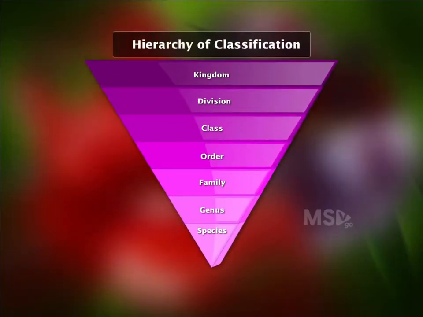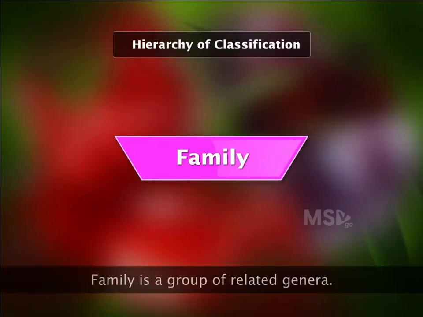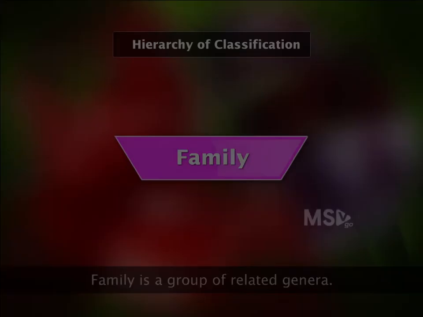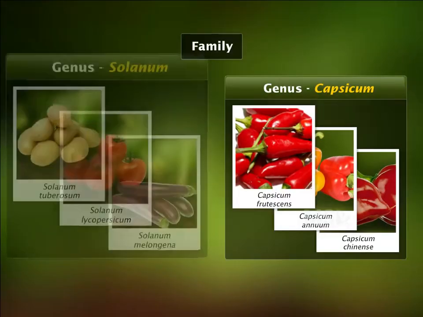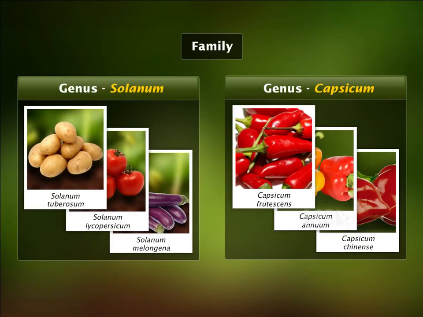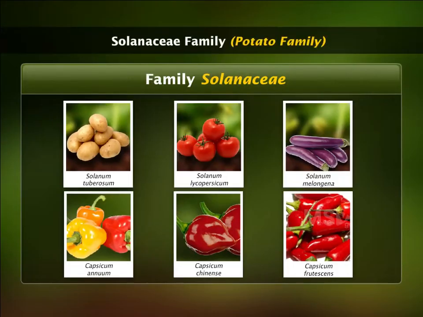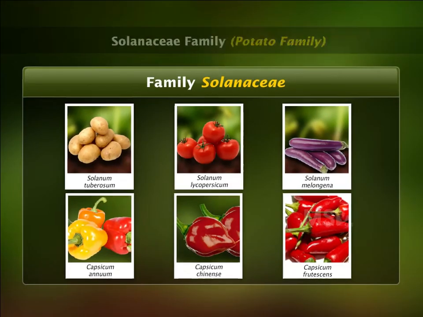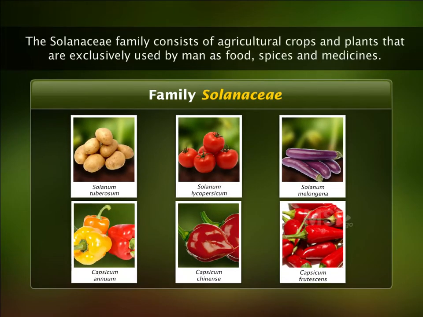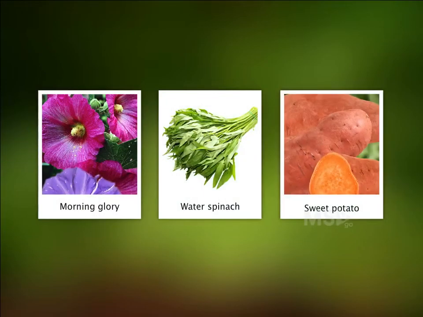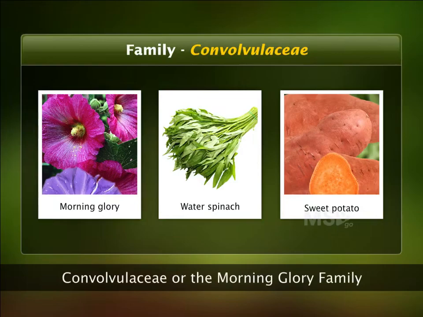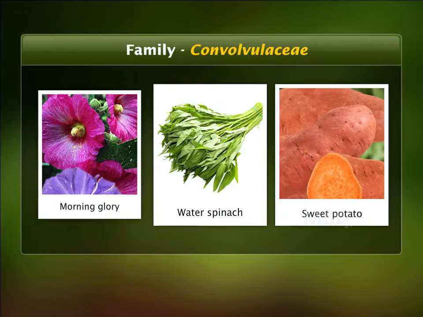The next taxonomic rank is the family. Family consists of groups of similar genera. For example, genus Capsicum and genus Solanum, the 2 similar genera, belong to the family Solanaceae. The Solanaceae family is informally called the potato family. This family consists of agricultural crops and plants that are extensively used by man as food, spices, and medicines. Similarly, there exists another family in the plant kingdom called the Convolvulaceae, or the morning glory family. The leaves and roots of these species are consumed by humans as food.